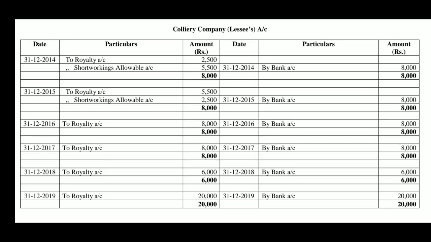That is, to pass two entries in the years of recoupment, or to pass a combined entry. Here in this problem, problem number 2, a combined entry is passed for the purpose of recoupment and the effect is given without opening the minimum rent account. In this way, the problem will have to be solved.